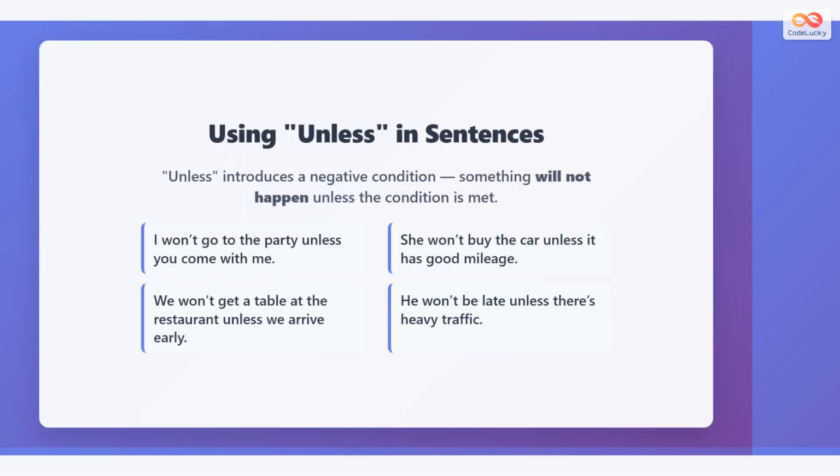We use unless to introduce a condition that must be true for something not to happen. For example, "I will not leave unless you want me to" means I will stay if you do not want me to leave. Unless can be placed at the beginning or in the middle of the sentence, but if it starts the sentence, a comma is used after the clause.